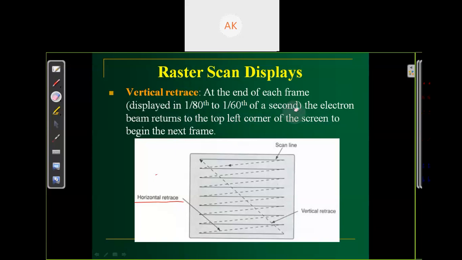Suppose your refresh rate is at 60 Hz, means 60 frames per second. Each frame took how many seconds? Your refresh rate is 60 frames per second, 60 Hz. So each frame will take how much time? Each frame takes 1/60th of a second.